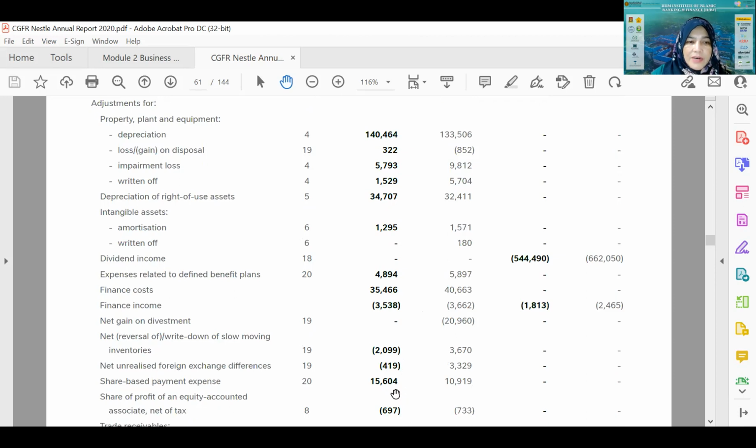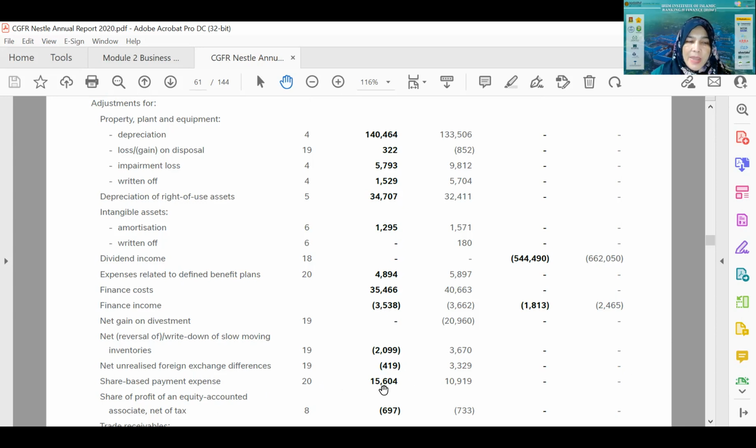And then net unrealized foreign exchange differences. This is actually when it is a negative, so now it is taken out. Initially it is recorded as positive in the statement of comprehensive income. Now it is taken out because it's not really involving cash.